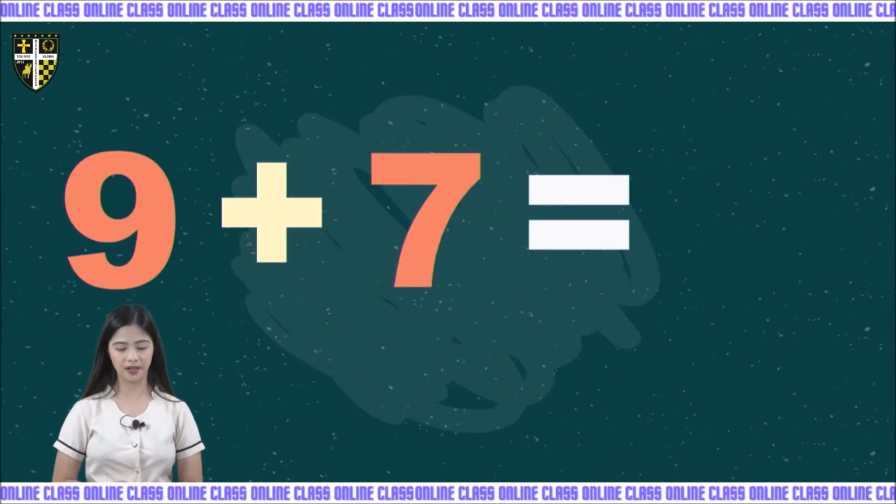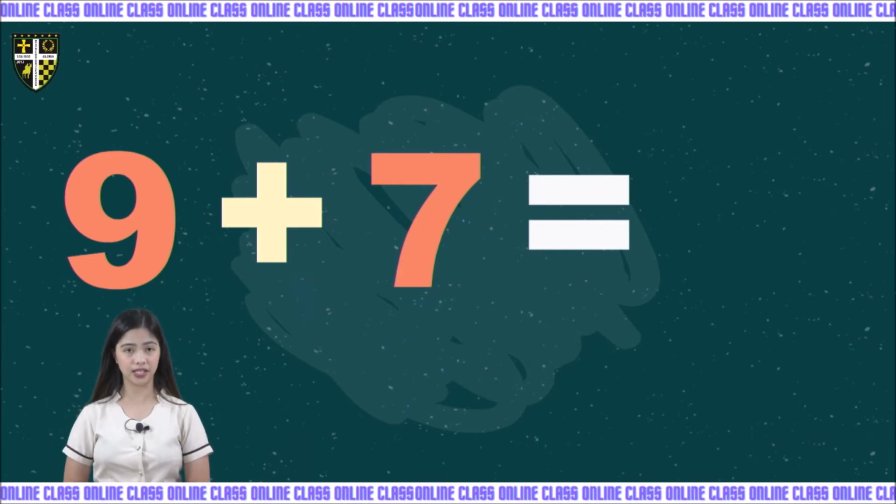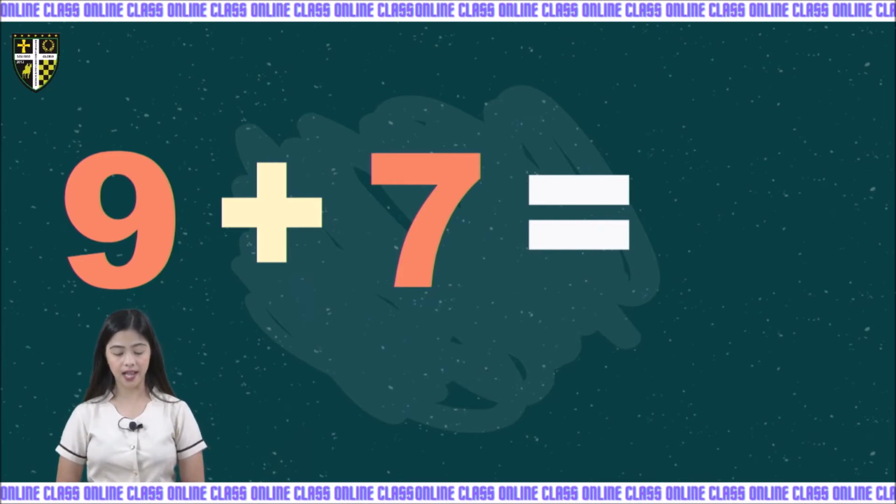Kids, let's have another example. As you can see here, we have the digit 9 and the digit 7. Again, we call these two digits the addends, because these are the two numbers that we are going to combine together.